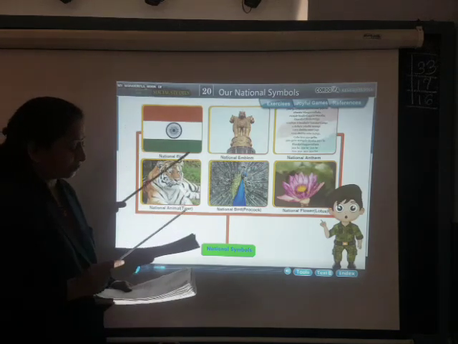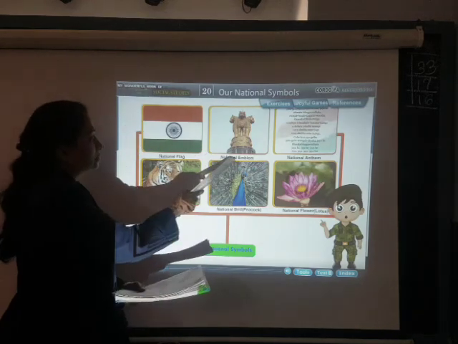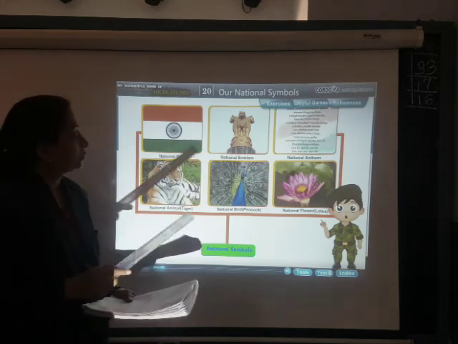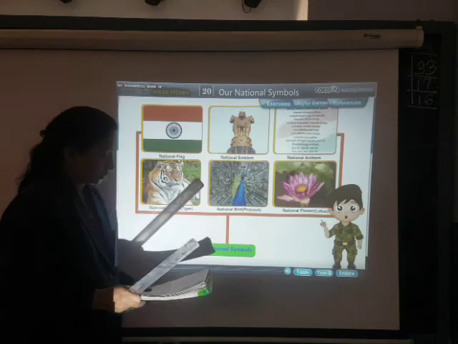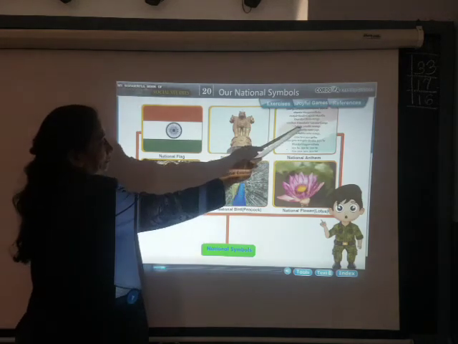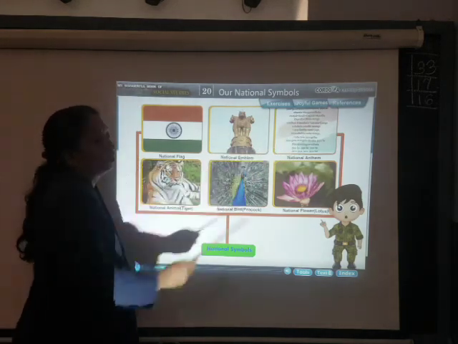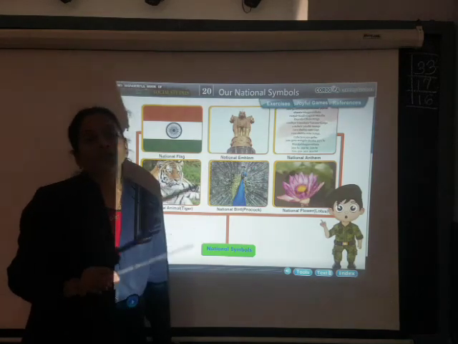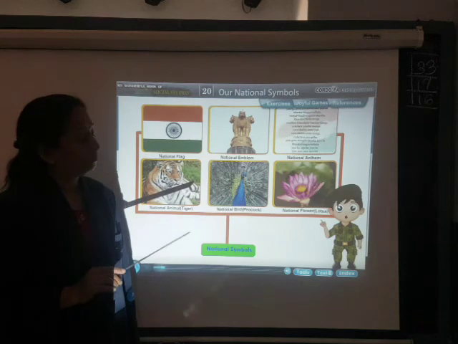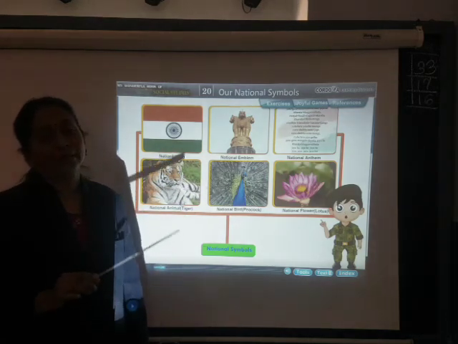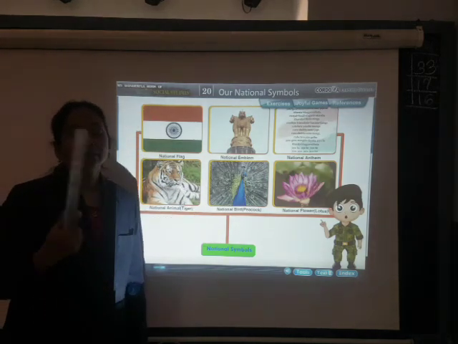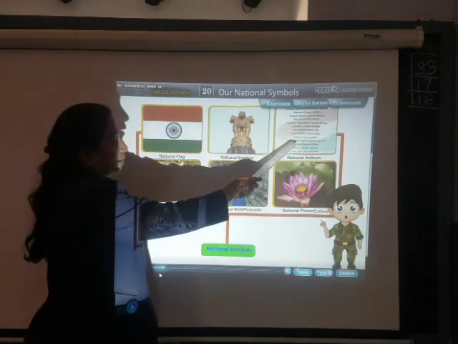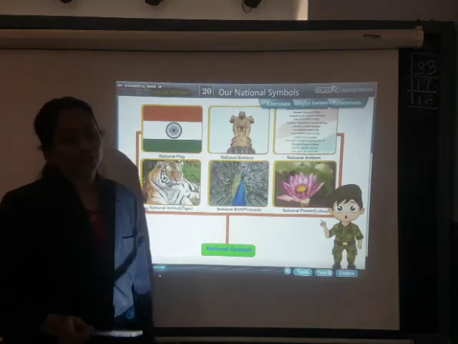Then the words Satyameva Jayate are written on this national emblem. What does it mean? It means truth. Now see the next one, the national anthem. This is also our national symbol. You all know the national anthem. Whenever you come to school, it is sung by all the students in the assembly, and when you leave the school, at the last you always sing the national anthem, and you always have to respect it.